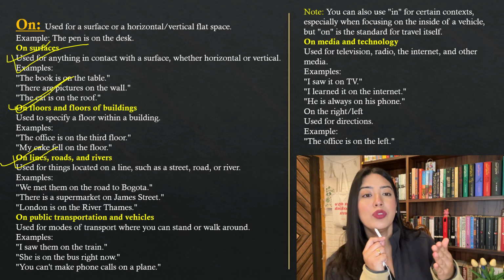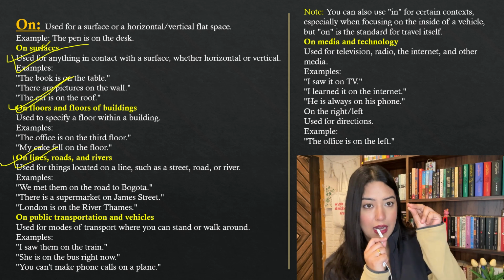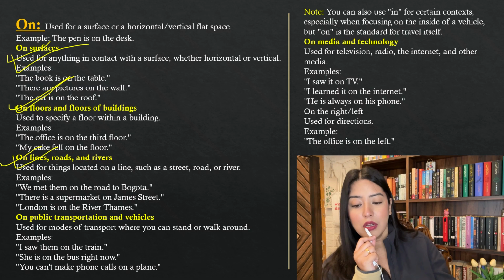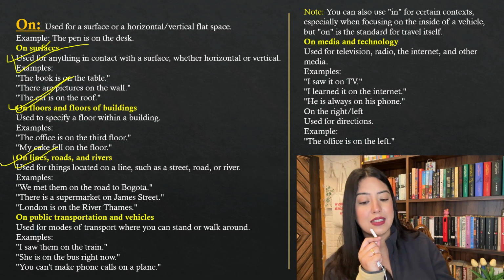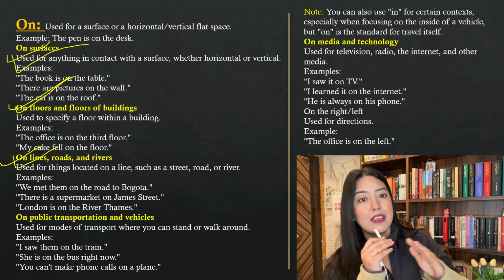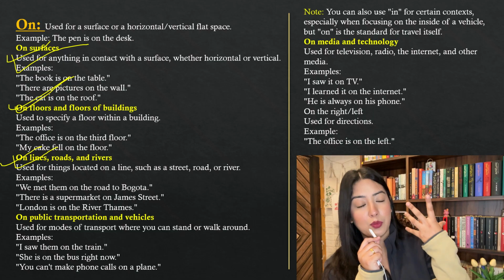Similarly, "I'm walking on the road." My legs and the road are in contact. It's a horizontal surface. It's the same logic. This is used for things located on a line, such as a street, road, or river. Anything that is located on a line, it is always going to be the word "on."